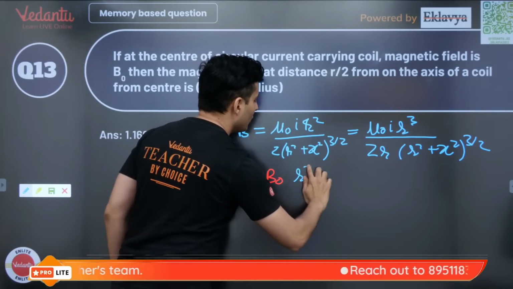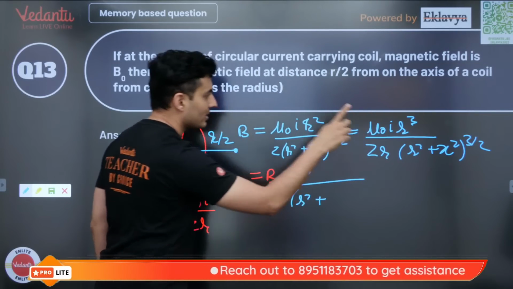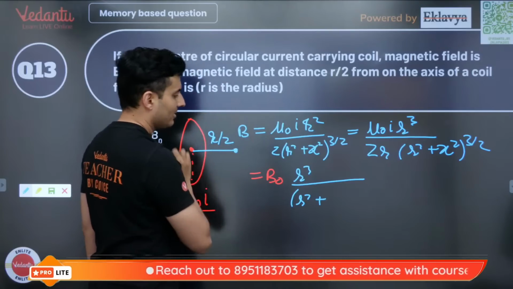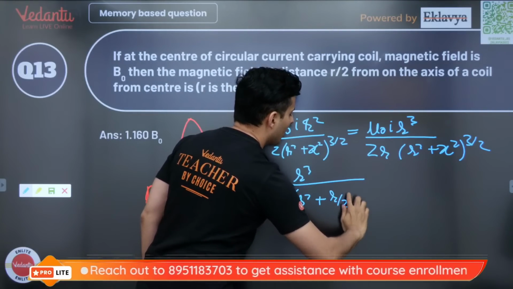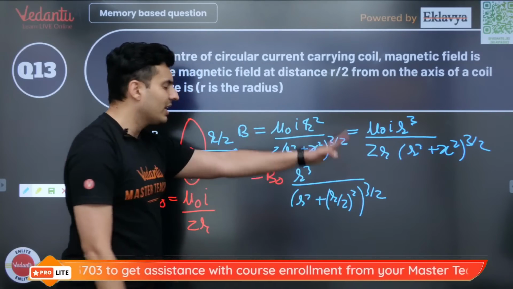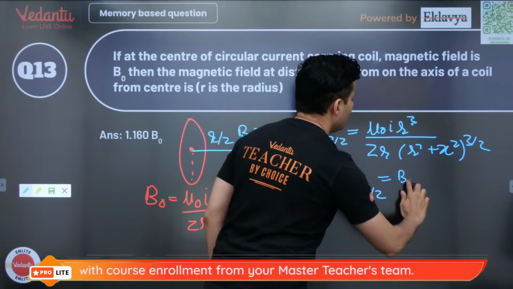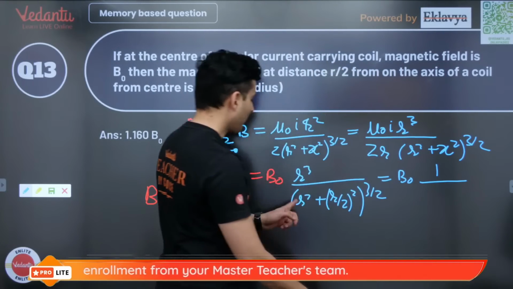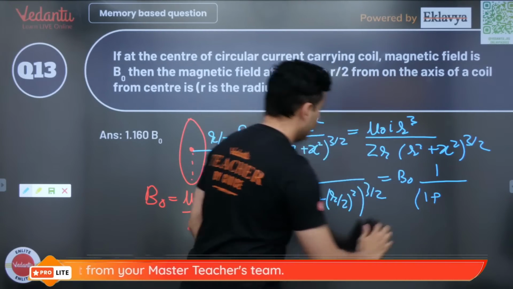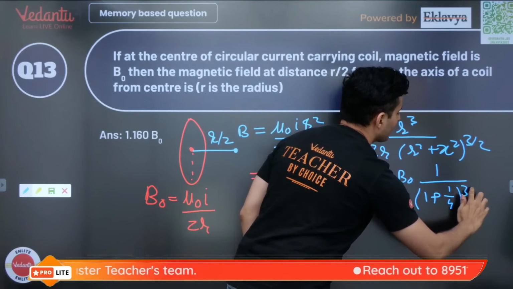So it will be r cube divided by (r square plus x square). X is r by 2, this is the axial distance. So (r by 2) square, the whole raised to 3 by 2. You will see r will get cancelled everywhere eventually. So you will be left with B naught into 1 by (1 plus half square), that is 1 by 4, whole raised to 3 by 2.